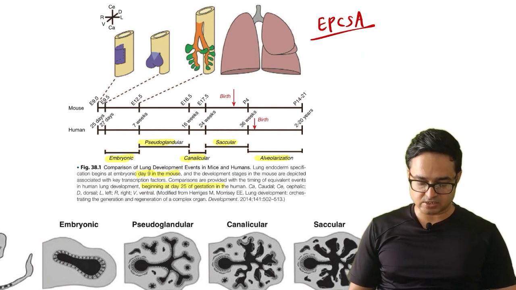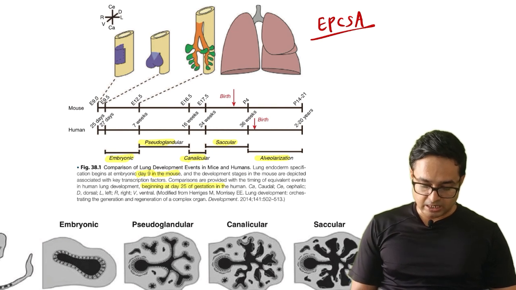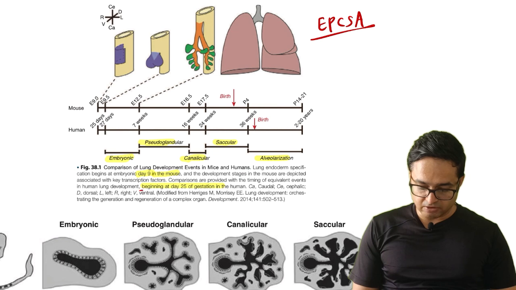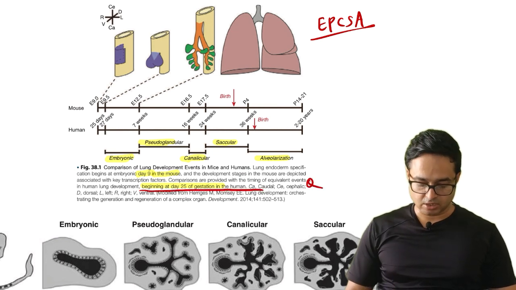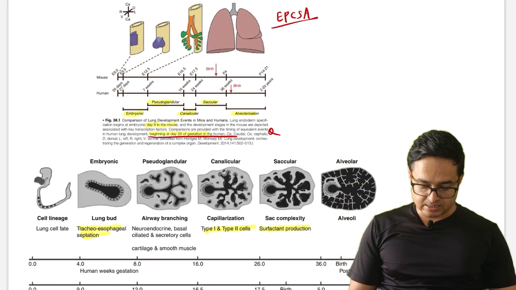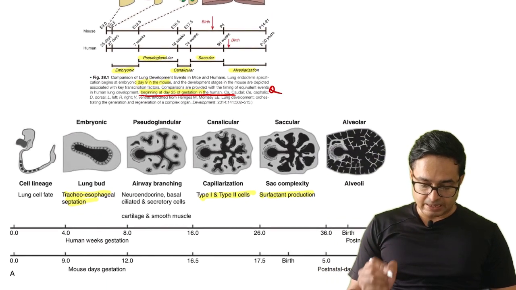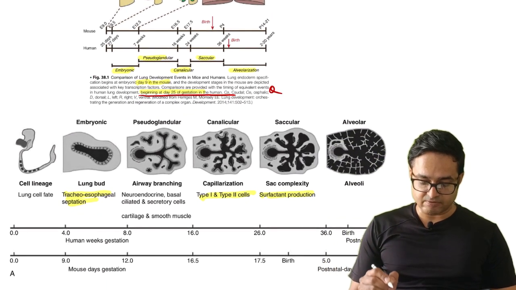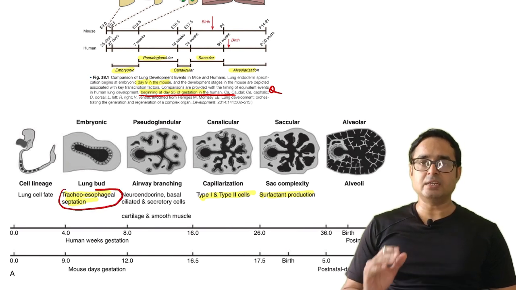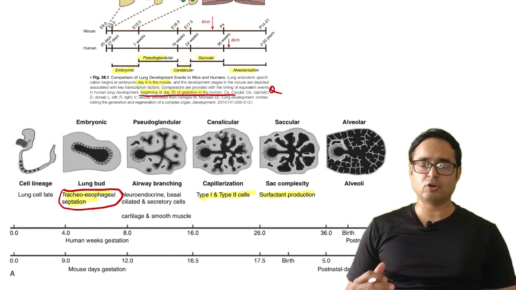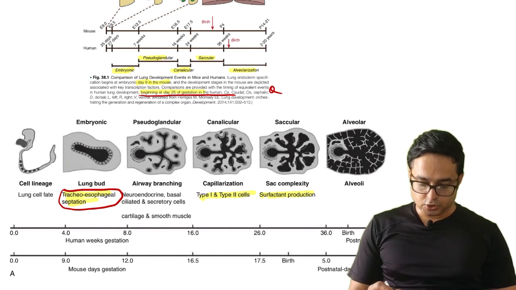They have asked the sequence. In humans, lung development begins at 25 days of gestation. Another potential MCQ. In the embryonic phase, which lasts from 27 days to 7 weeks, tracheoesophageal separation is seen. So any tracheoesophageal fistula abnormalities are seen in this phase.